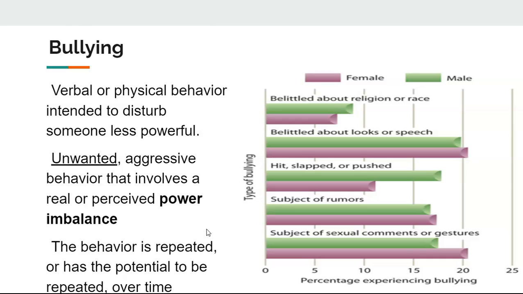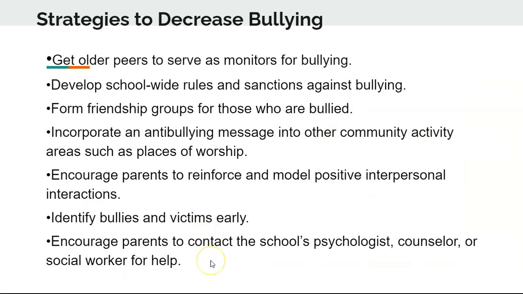And so in the next slide, we're going to talk about how we can decrease bullying in the school system. What I thought was very important and something that I would like to try is getting older peers to serve as monitors for bullying. A lot of times, especially in elementary or middle school, children really look up to peers that are older than them. And so if we have older peers that serve as monitors for bullying, usually a child gets a message better if it's coming from another child compared to an adult sometimes.